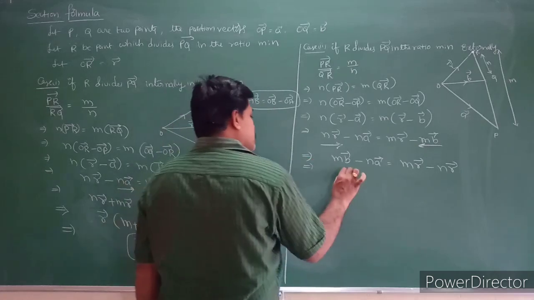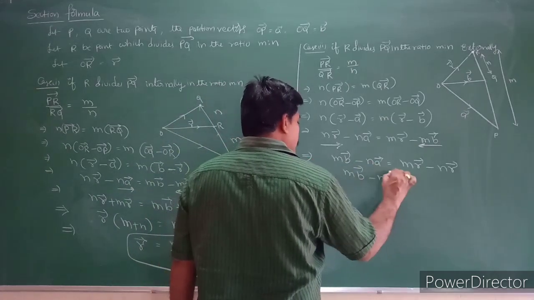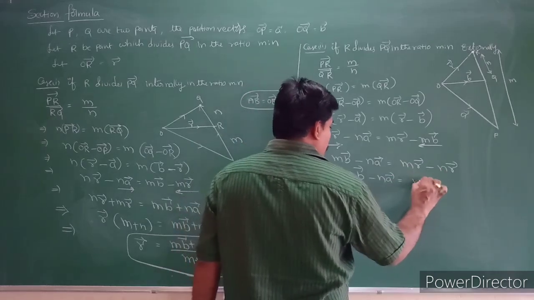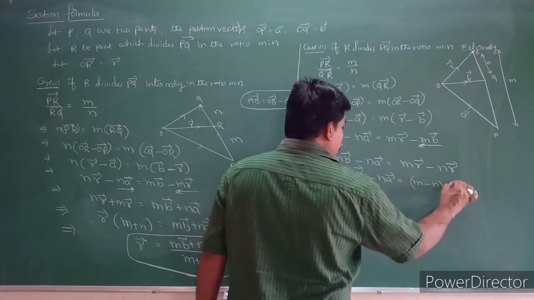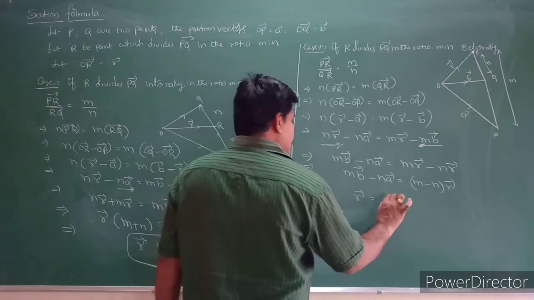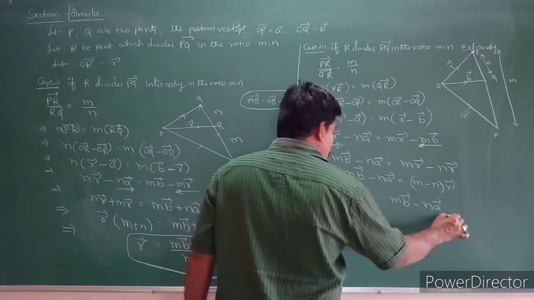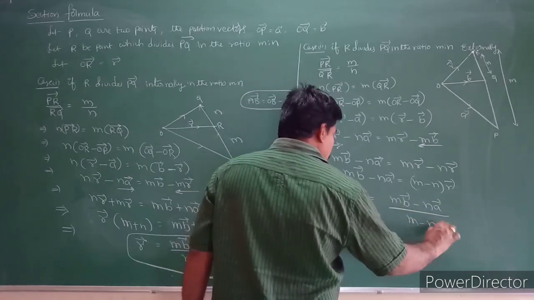So that implies m B bar minus n A bar is equal to R bar taken common, (m minus n) into R bar. So R bar can be written as (m B bar minus n A bar) by (m minus n).